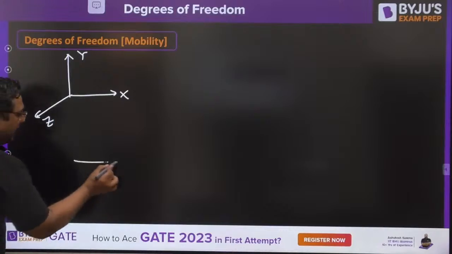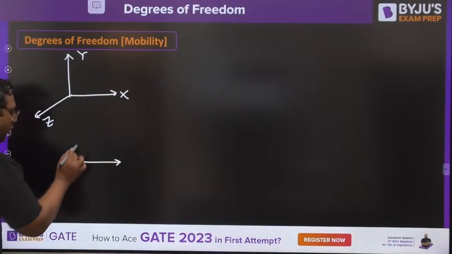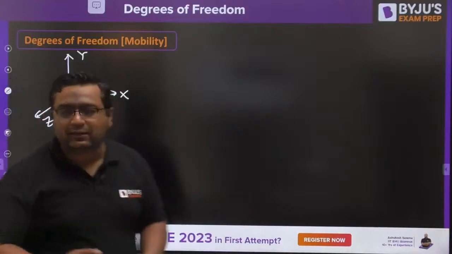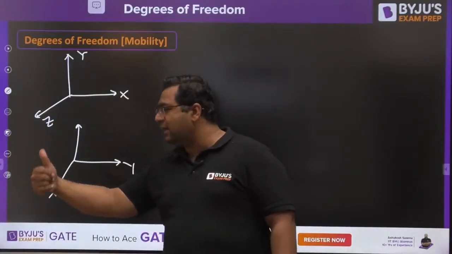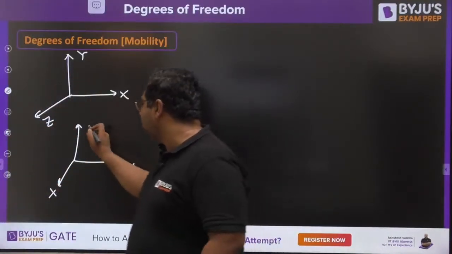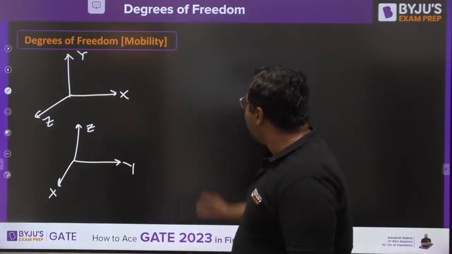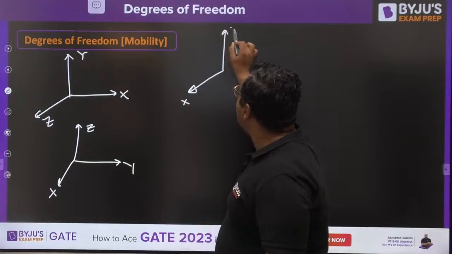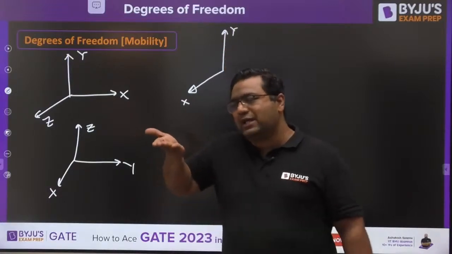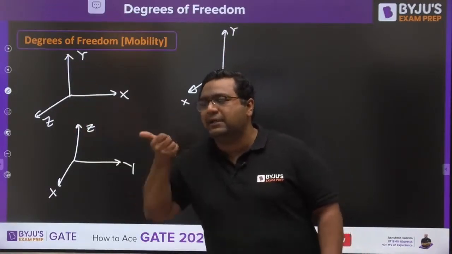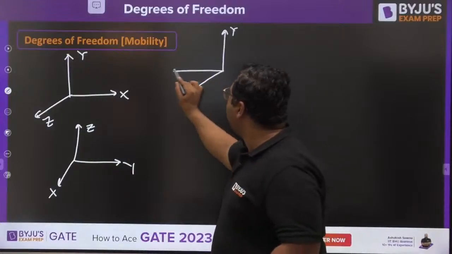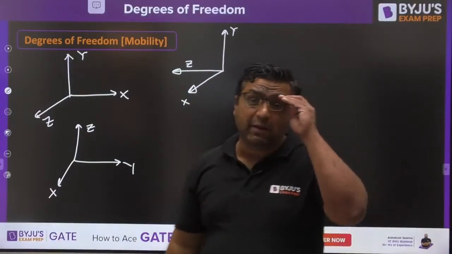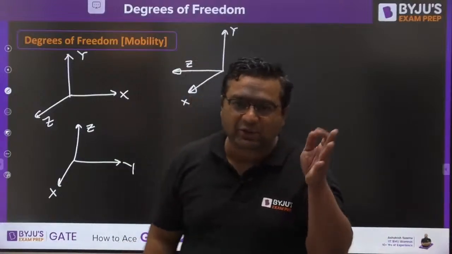But let us say we make it in a different manner. If I say this is x, this is y, then x is outside, y is like this, and z would be coming upward. Is it fine? No doubt about that. If you put this as x and this as y, then x is outside, y is like this, and z would be coming in this direction. So it must always follow the right hand thumb rule. Always remember that whenever you give any name x, y, and z.